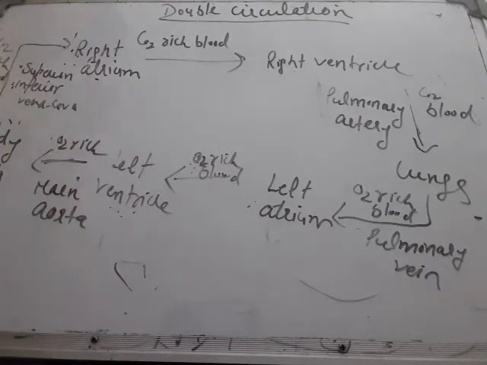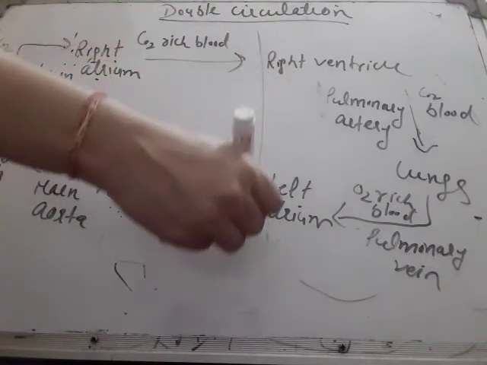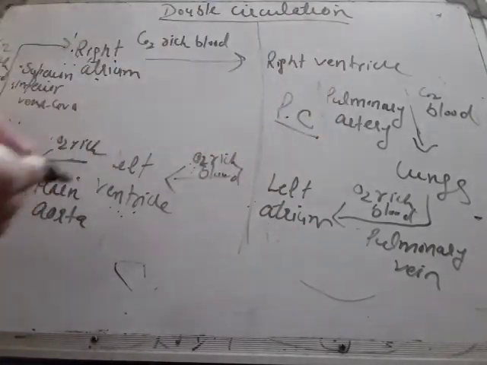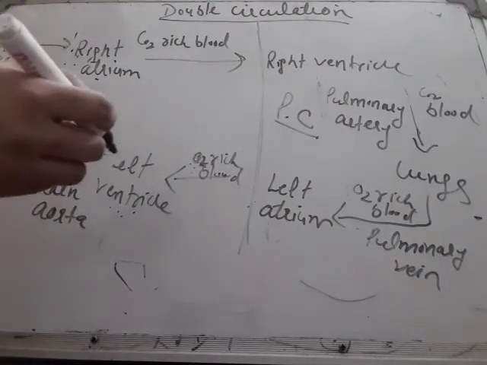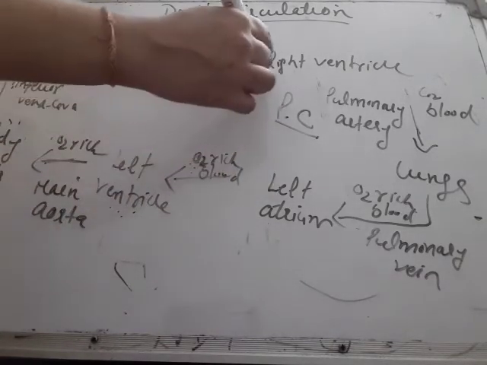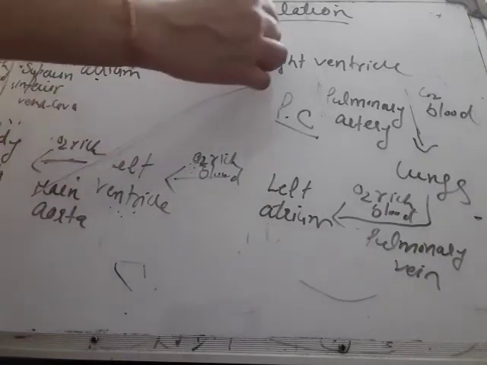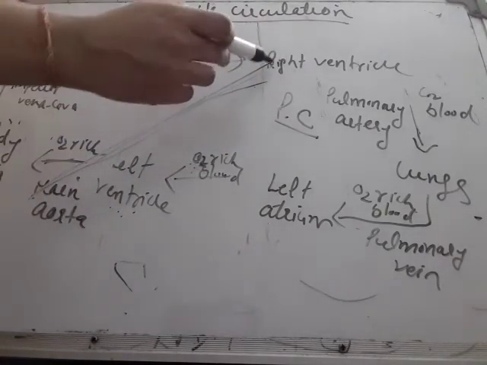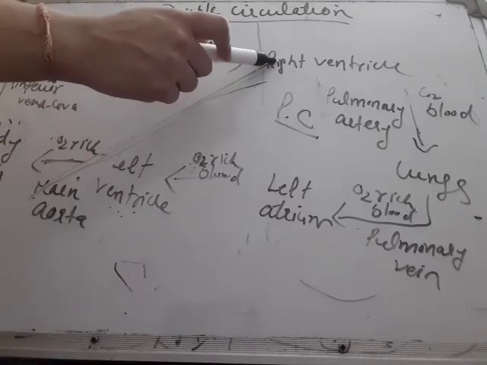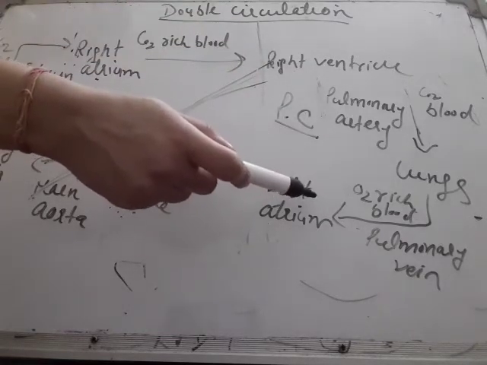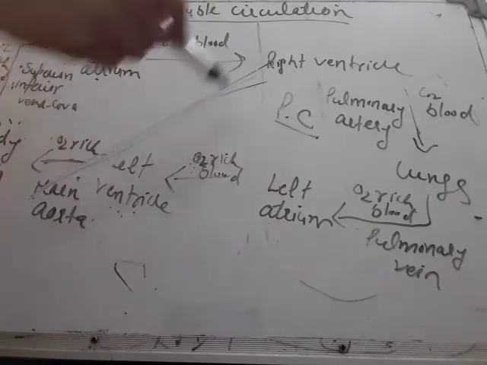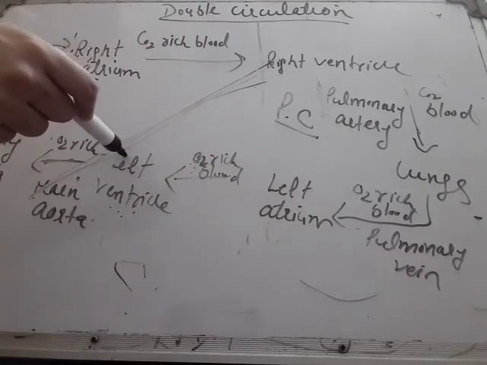This one is pulmonary circulation. I am writing PC. You can write the remaining till the left ventricle, it's up to you. You just need to understand the concept. Repeating, the flow of impure blood from heart to lungs and flow of pure blood from lungs to heart is known as pulmonary circulation.